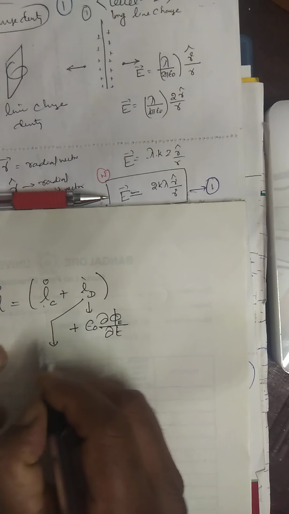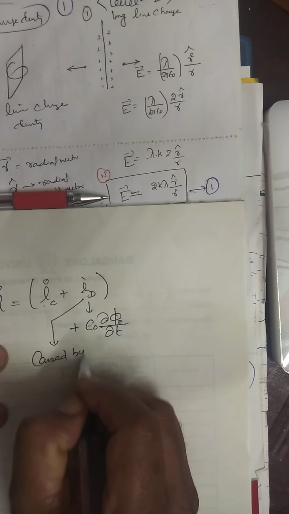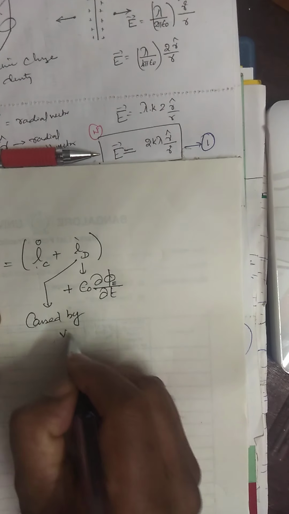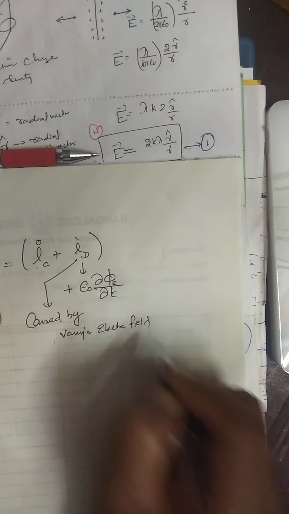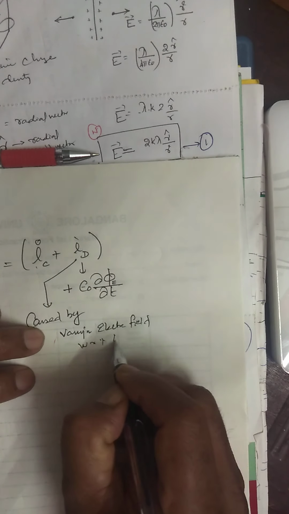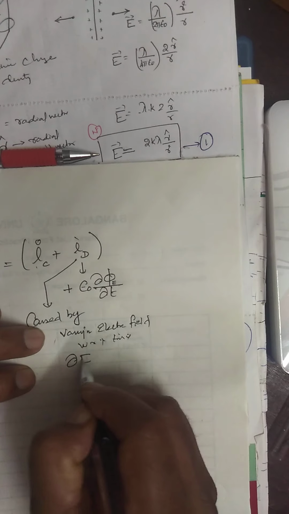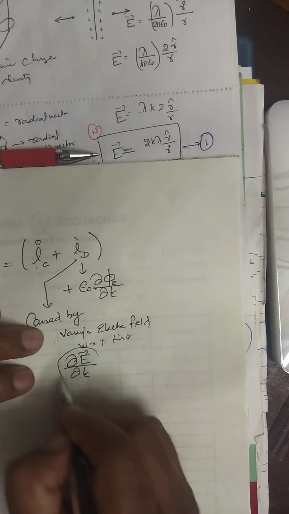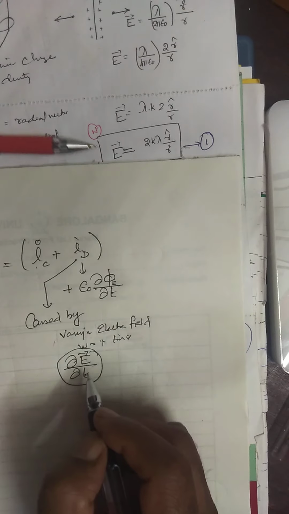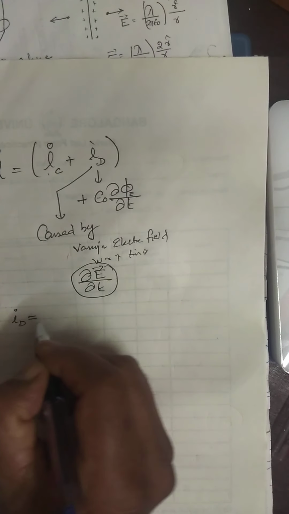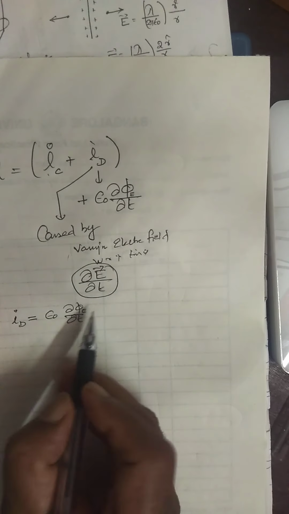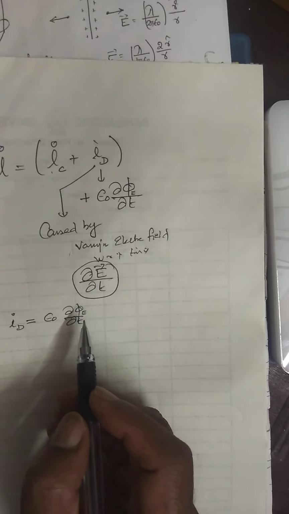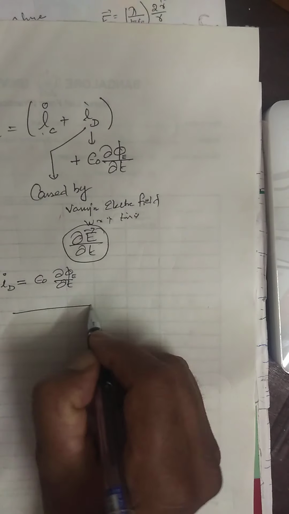Therefore, displacement current is caused by a varying electric field, varying with respect to time actually, that means dE by dt. It arises because of the varying electric field. Therefore, displacement current is the quantity denoted by d psi by dt, the electric flux. And what is happening?